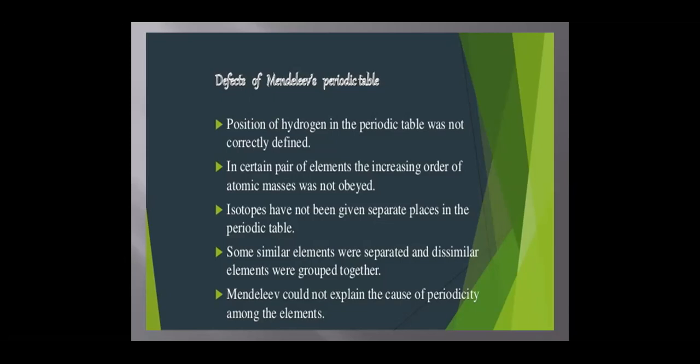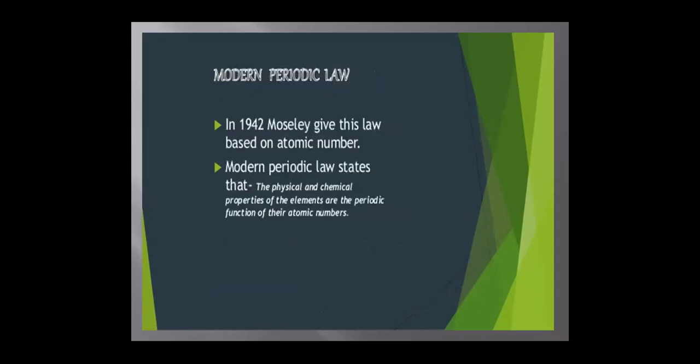Isotopes have not been given separate places in Mendeleev's periodic table. Some similar elements were separated and dissimilar elements were grouped together in the table. Mendeleev could not explain the cause of periodicity among the elements. That is where the theory fails.